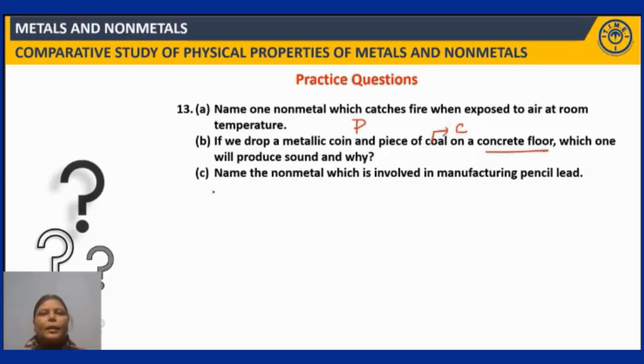Fine. Now name the non-metal which is involved in manufacturing pencil lead. Yes, pencil lead is made up of graphite, which is the allotropic form of carbon. So name the non-metal. Answer is carbon. And which form of carbon? It is the graphite which is used in the pencil leads. Next question.